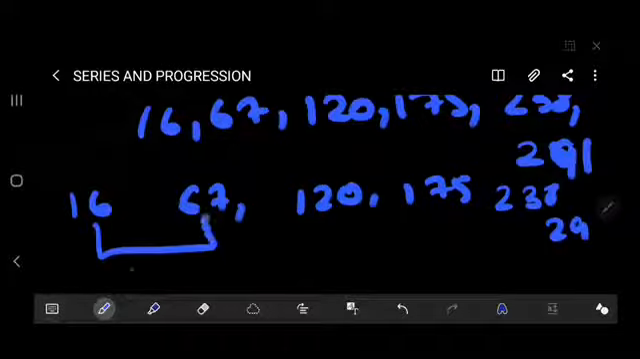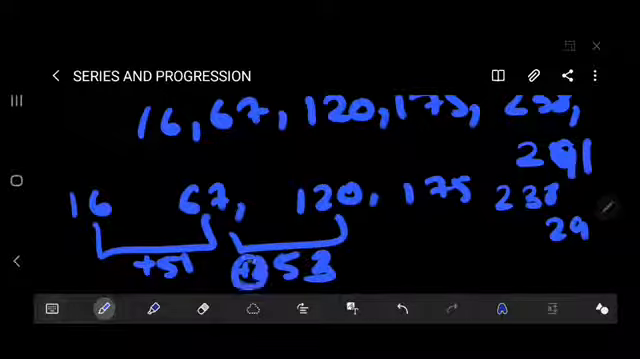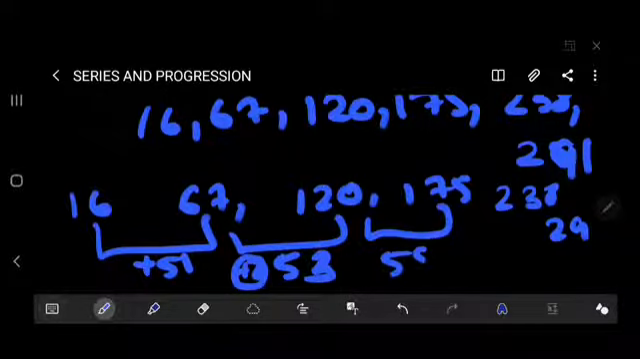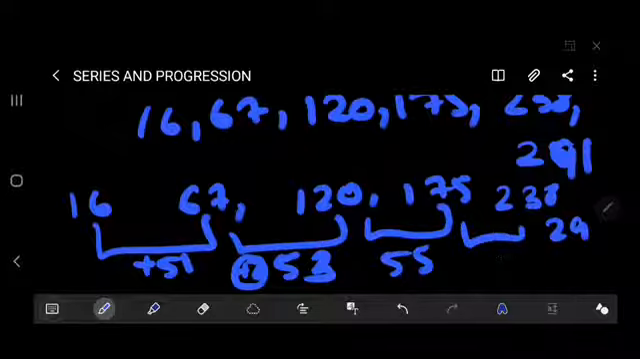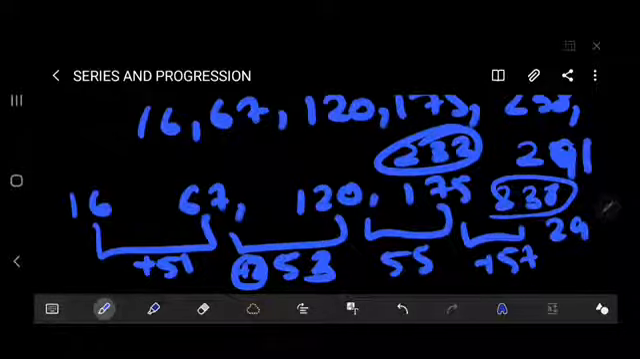So here there is a difference of 51, thereafter the difference is 53, means increasing of plus 2. Okay, so here is a difference of 55, again increment of 2, and here is 238. So this is missing because here the difference will be 57. Okay, so the perfect term is 232. This type of question they will ask.